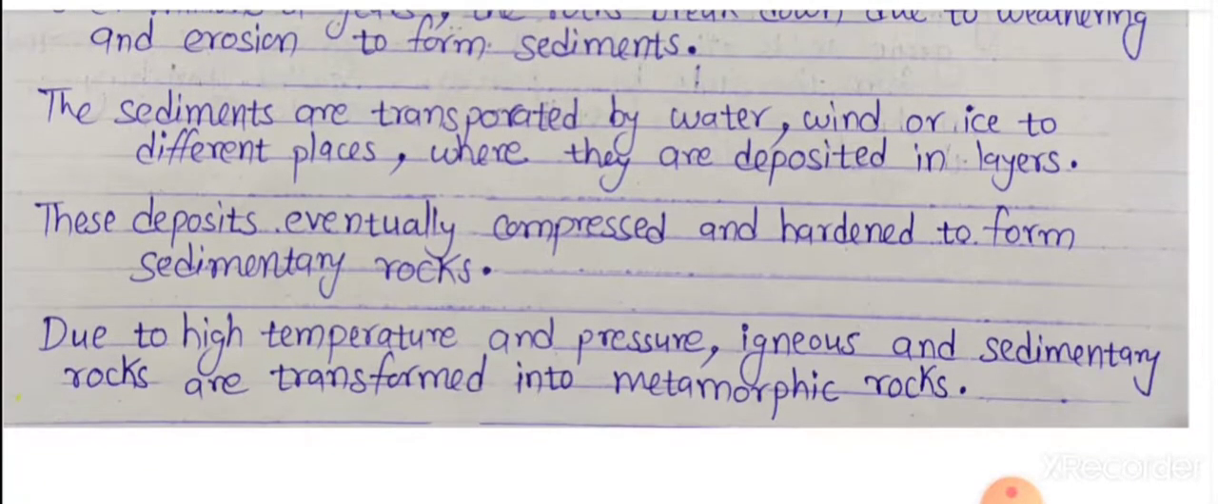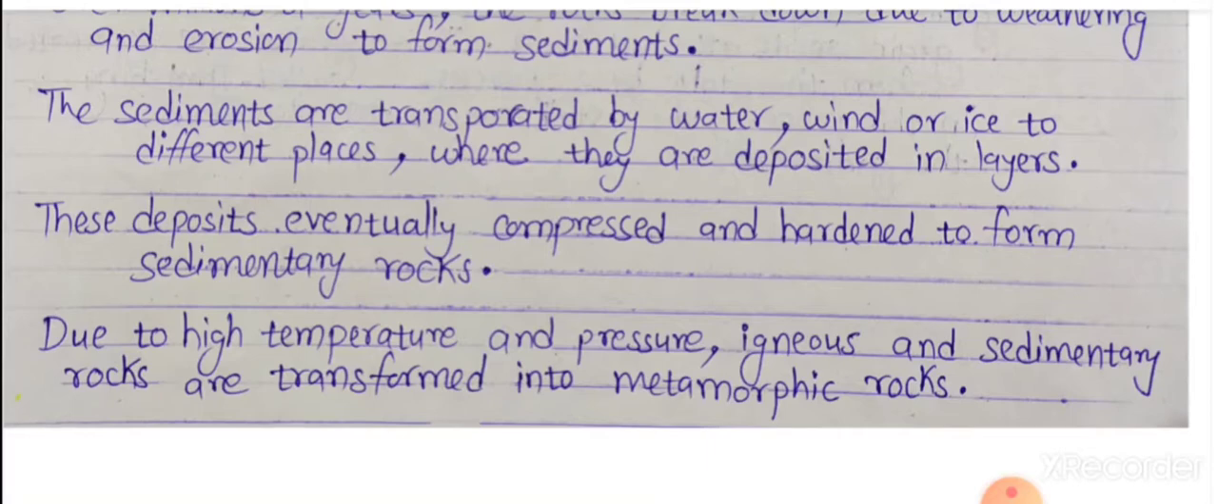The sediments are transported by water, wind or ice to different places, where they are deposited in layers or strata. These deposits eventually are compressed and hardened to form sedimentary rock. As we know, sedimentary rock is also known as stratified rock because it is formed by layers, one above the other.